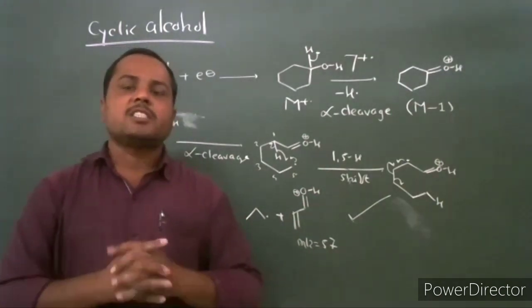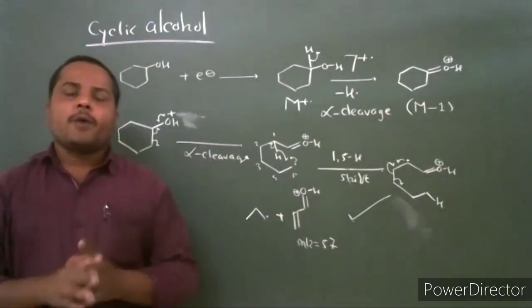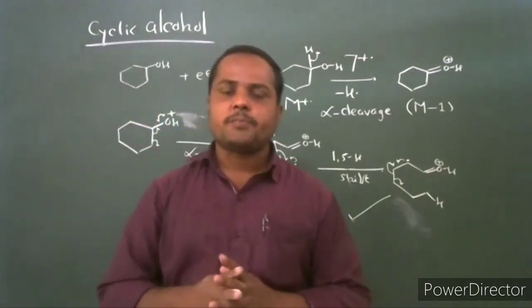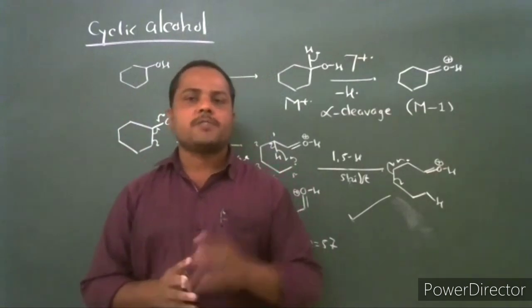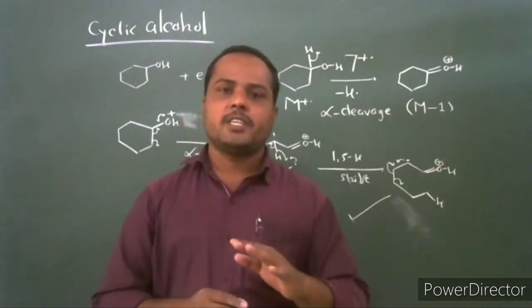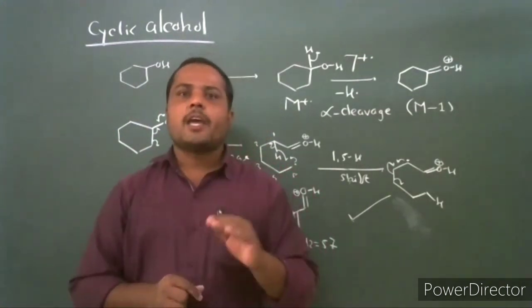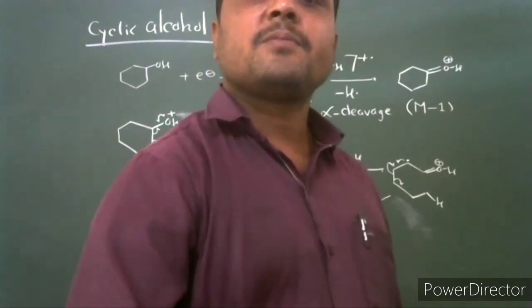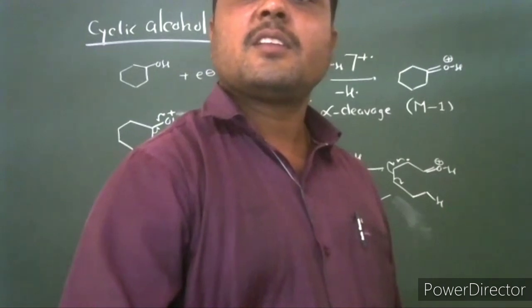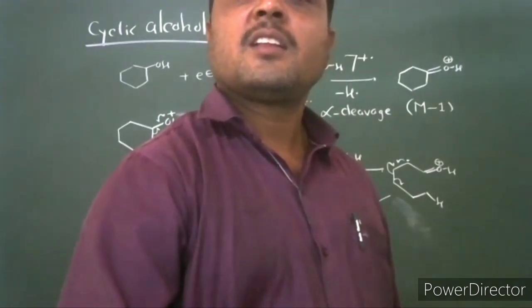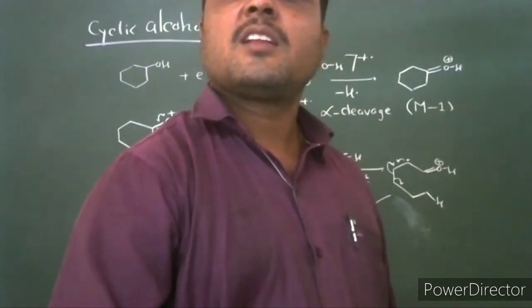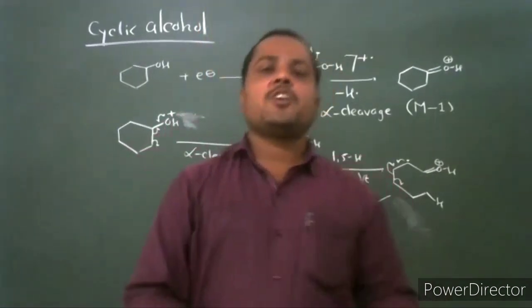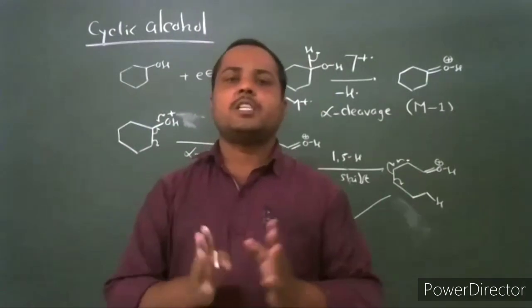We have discussed the fragmentation of acyclic alcohol in the last lecture. An acyclic alcohol undergoes fragmentation basically in two different ways: alpha cleavage, and another mode of fragmentation is dehydration.